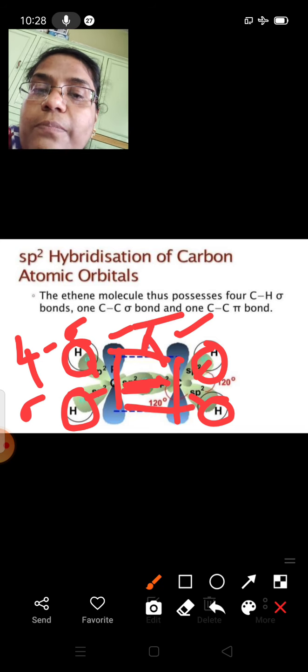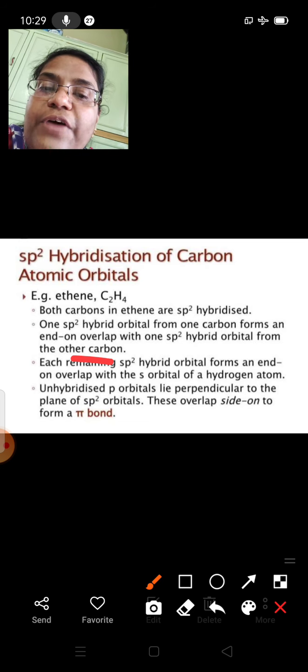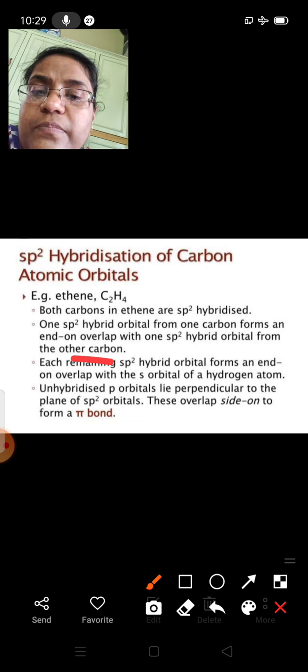We'll see the features of ethene. Both carbons in ethene are sp2 hybridized. One sp2 hybrid orbital from one carbon forms an end-on overlap with one sp2 hybrid orbital from the other carbon, and each of the remaining sp2 hybrid orbitals forms an end-on overlap with the s orbital of a hydrogen atom.